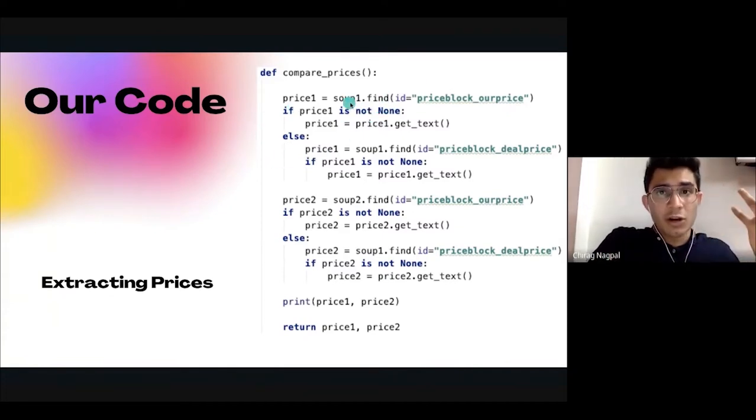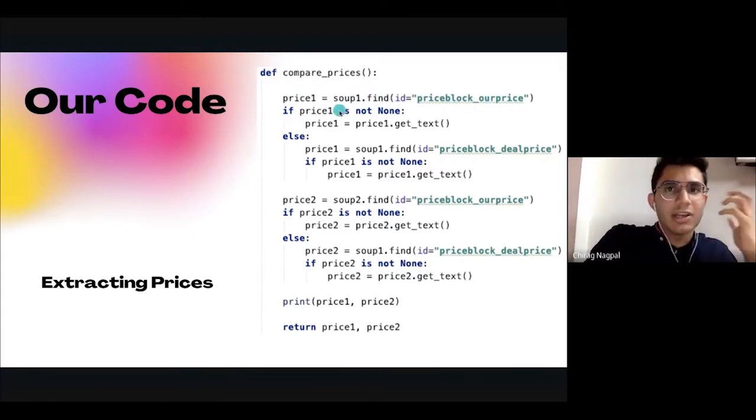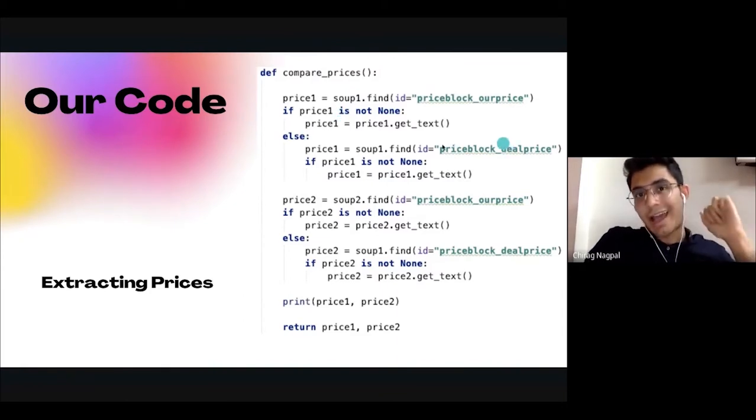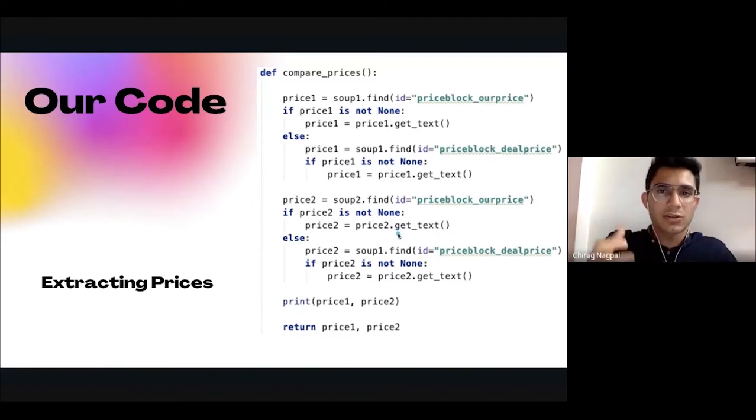So on this line here we see that if price_block, so if soup1.find id price_block_our_price, if the id is our price, it will find it and give it to price1. If it won't, then it will search for deal price, right? And this is basically the simplest thing. I won't get into the major parts of the code because it gets very basic and kind of boring.